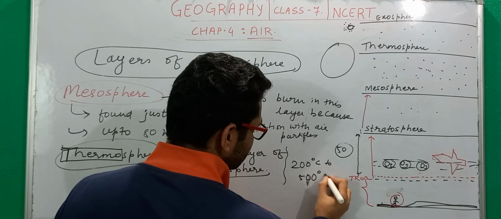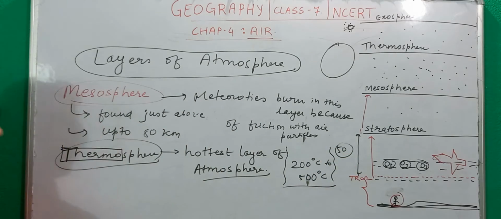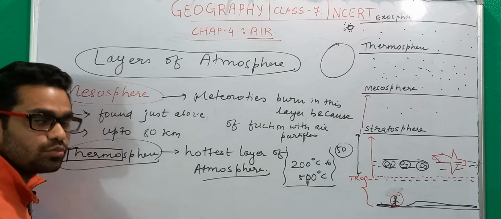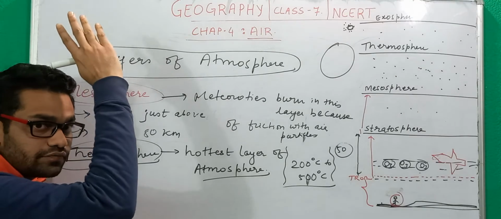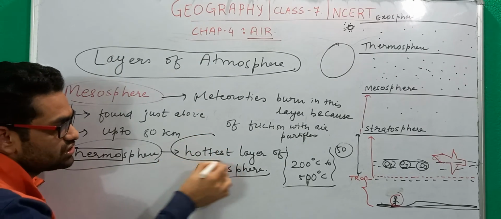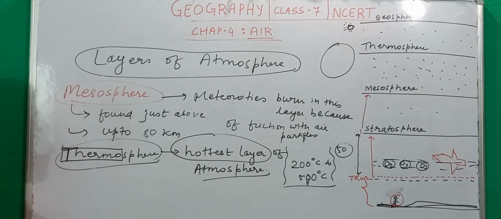This is too much temperature. Remember, at 100 degrees Celsius water starts boiling, and this goes from 200 up to 500 degrees Celsius. That is why this is the hottest layer of the atmosphere.